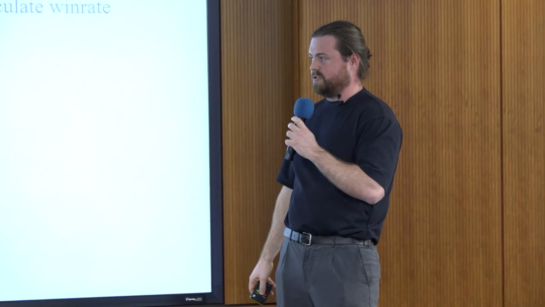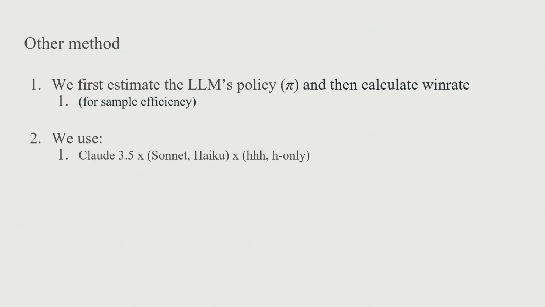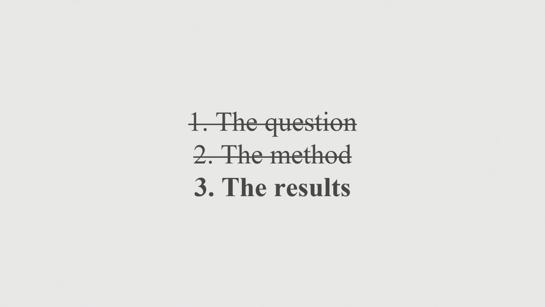And we use a range of models, Claude 3.5 Sonnet and Haiku. And we use HHH and H-only models. We also do some experiments on OpenAI o1-mini and o3-mini. So let's go to the results. What do we actually find?